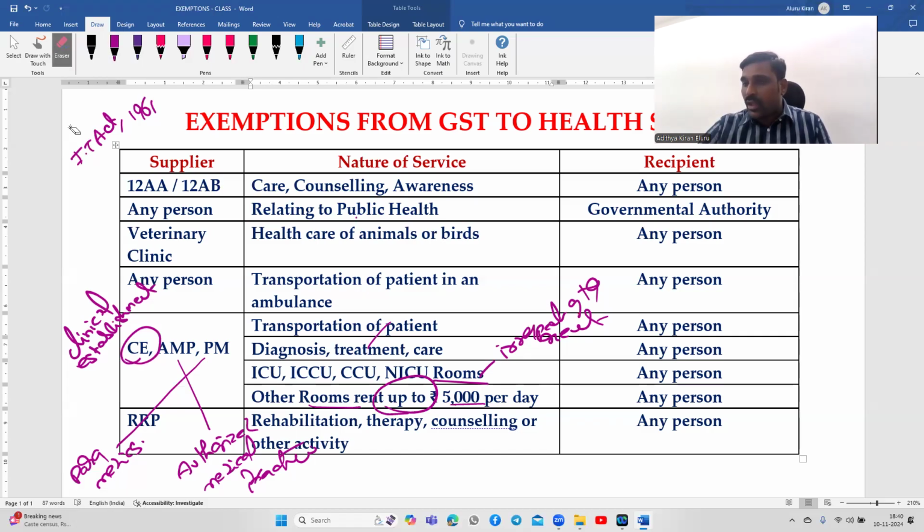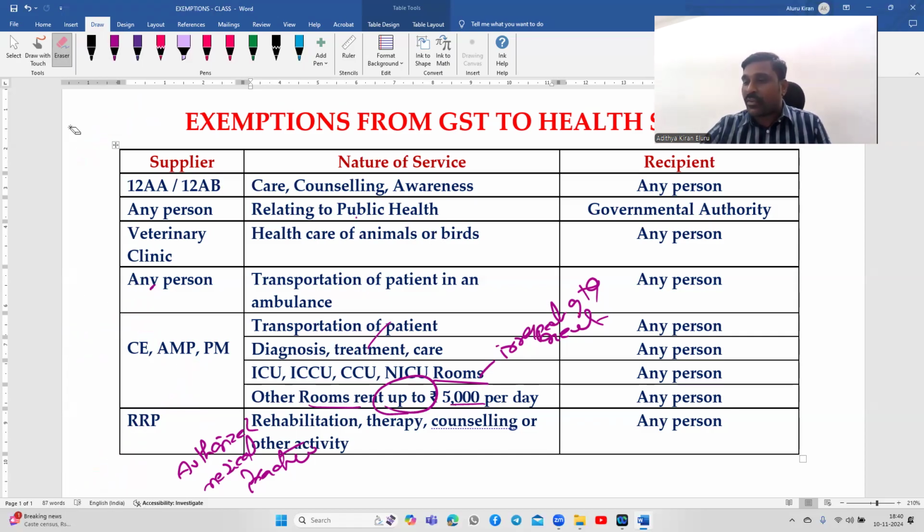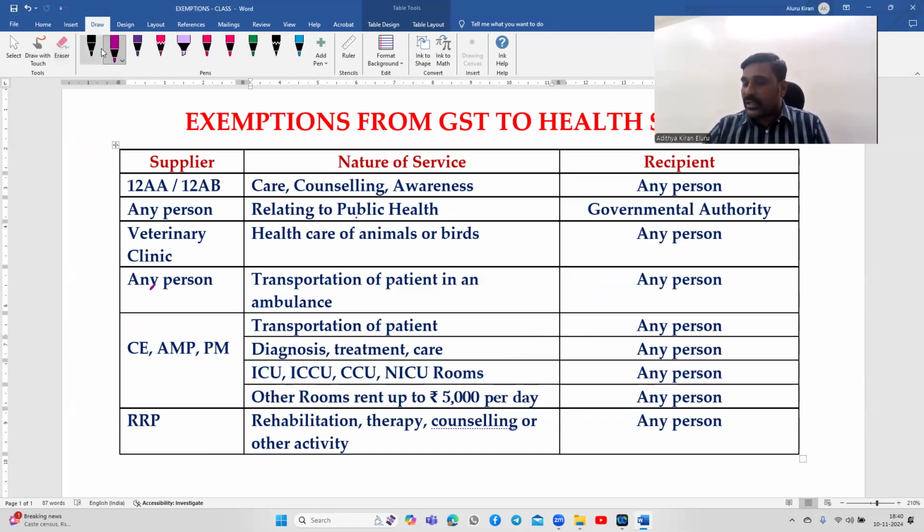Next, RRP, Registered Rehabilitation Professionals. RRP stands for Registered Rehabilitation Professionals, government registered. Okay, what service are they doing? Rehabilitation, therapy, counseling, or other activity. They are doing service to any person.